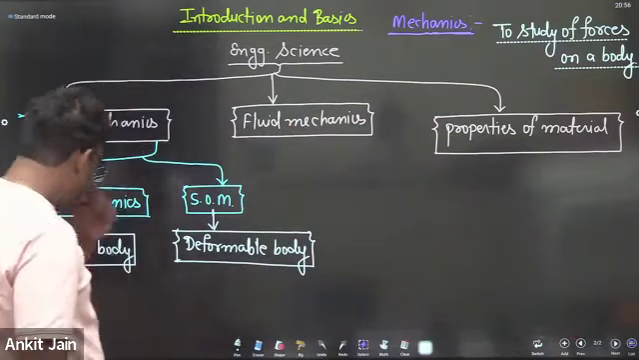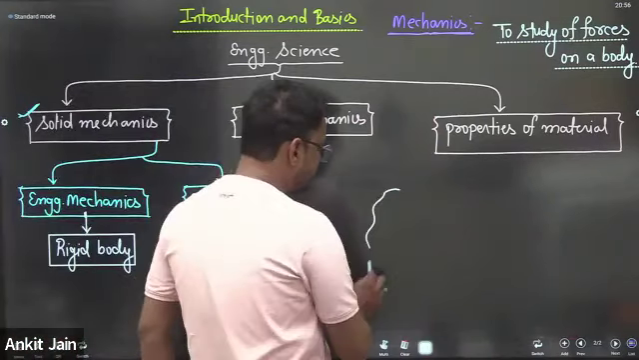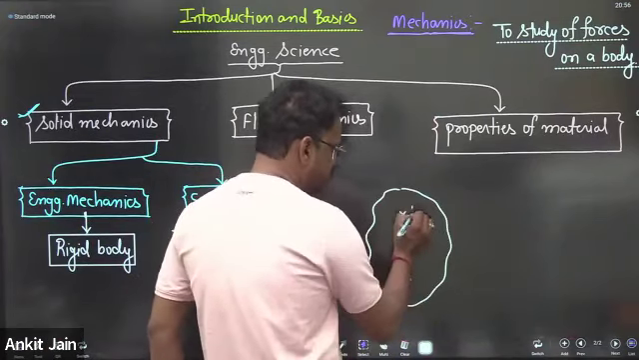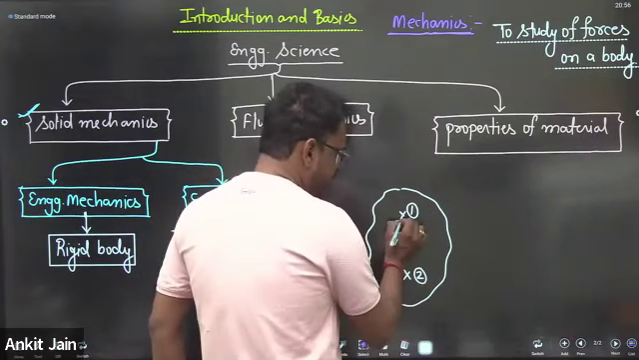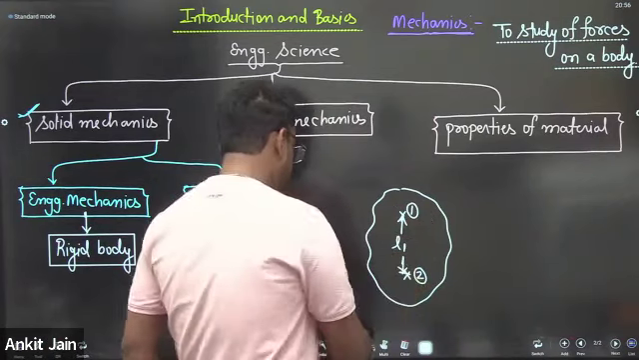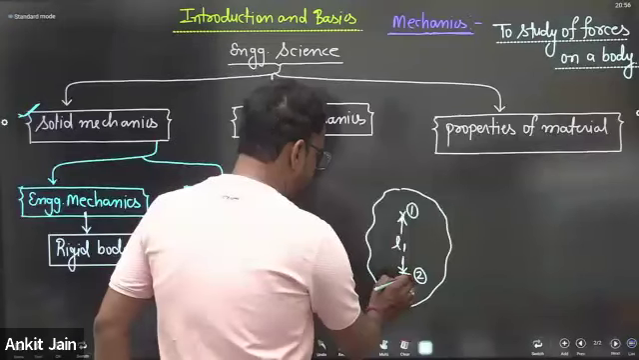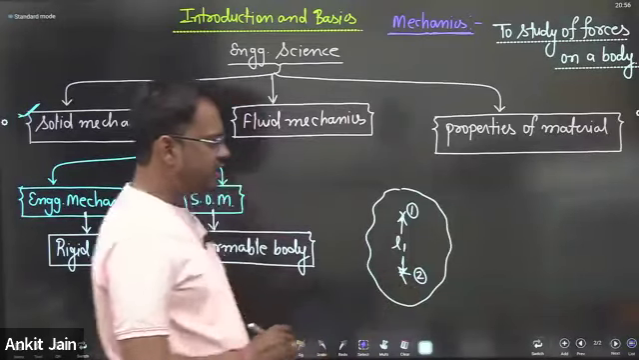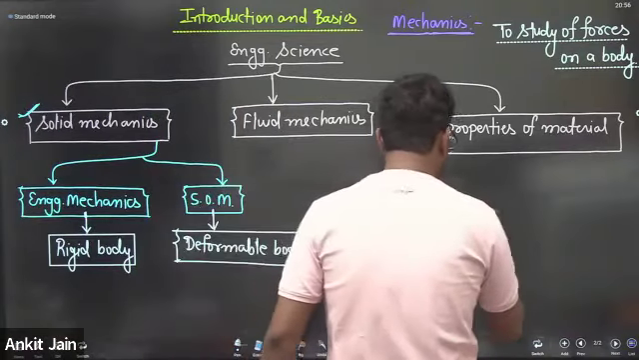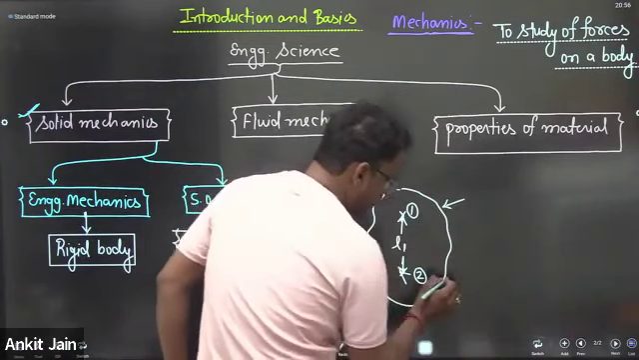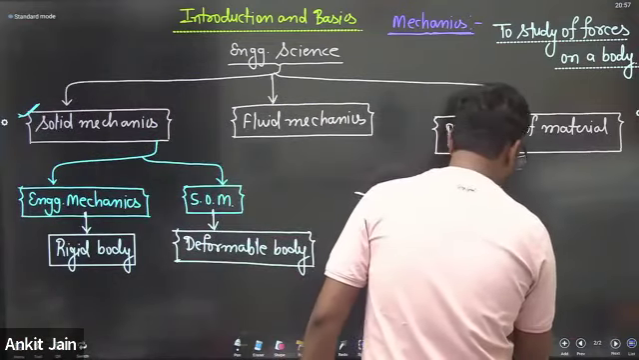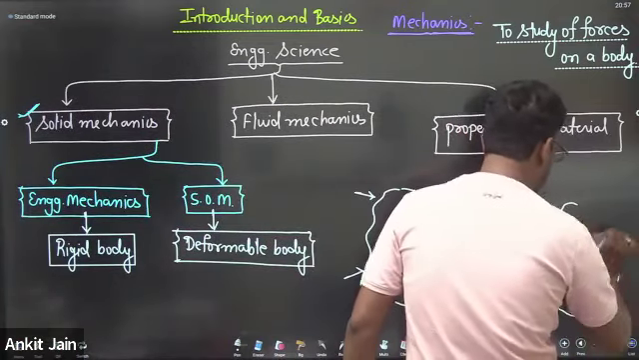My dear friends, suppose, for example, I am considering a body here, and we consider two points on this particular body. The first point is here, another point is here, and the distance between point 1 and point 2 is considered as L1. So L1 is the distance between point 1 and point 2. You are applying a force on this particular body. After application of force, suppose the body looks like this.